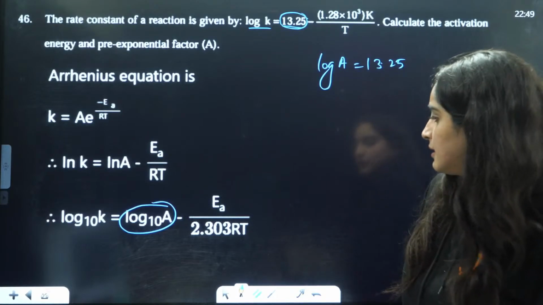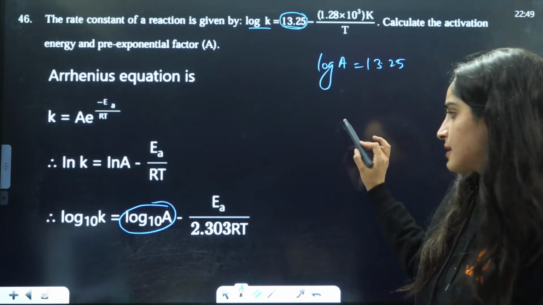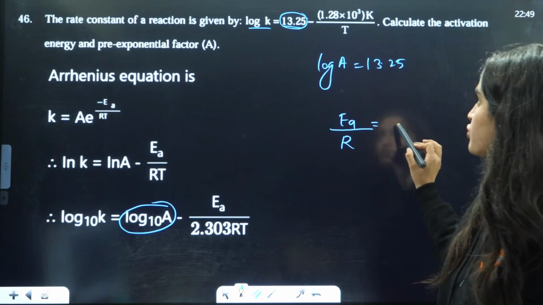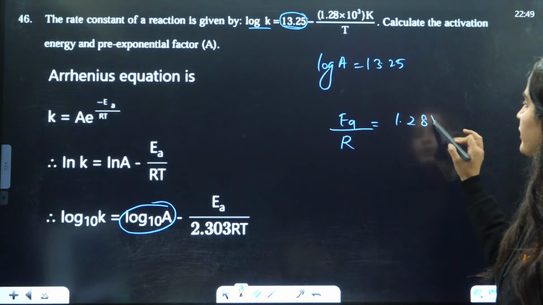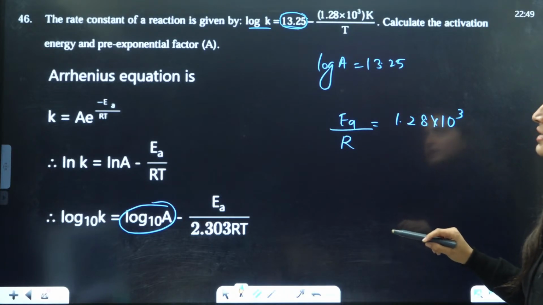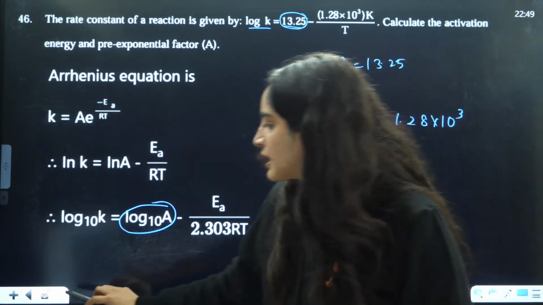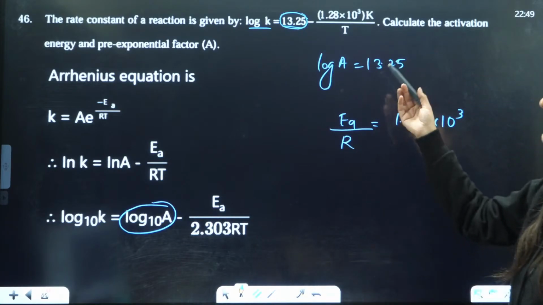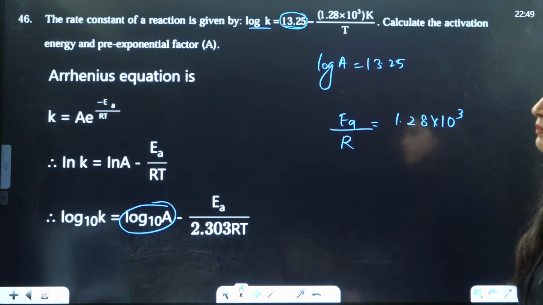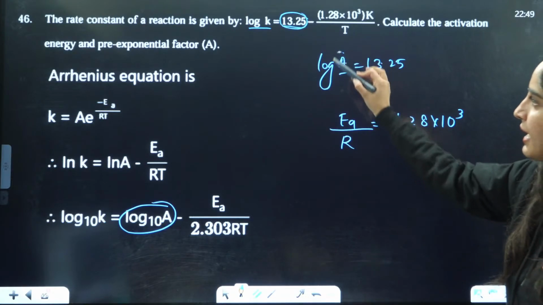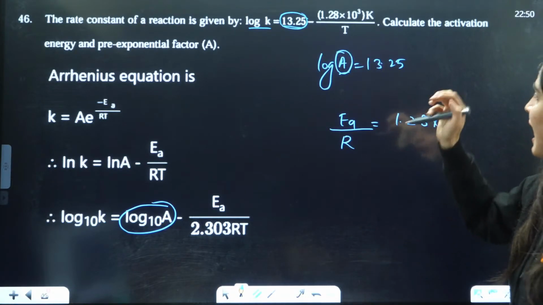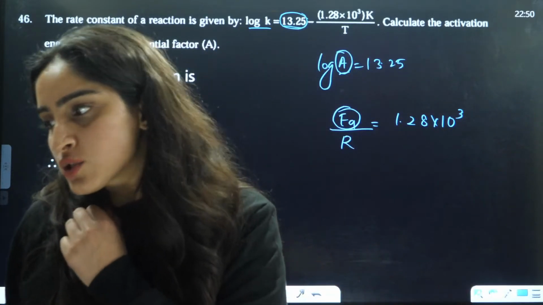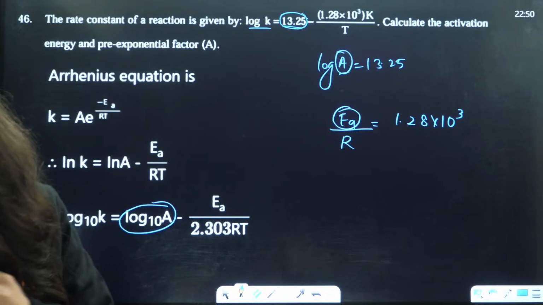And Ea by R is equal to 1.28 into 10 raised to power 3. After that, just multiply these two things and you will get your answer. Take the antilog here, calculate the activation energy and pre-exponential constant. A is the pre-exponential constant and E is the activation energy. R is the gas constant. Right? Okay, guys.